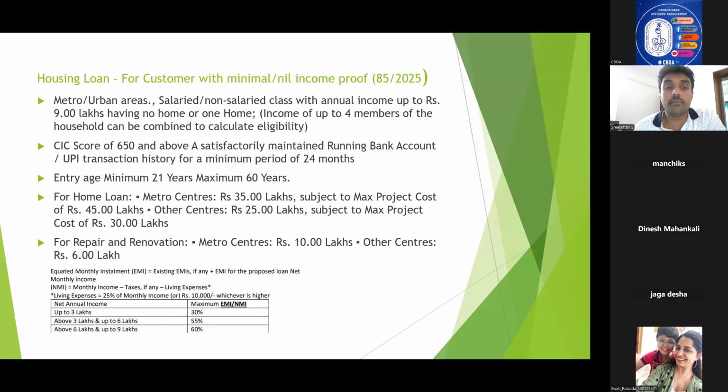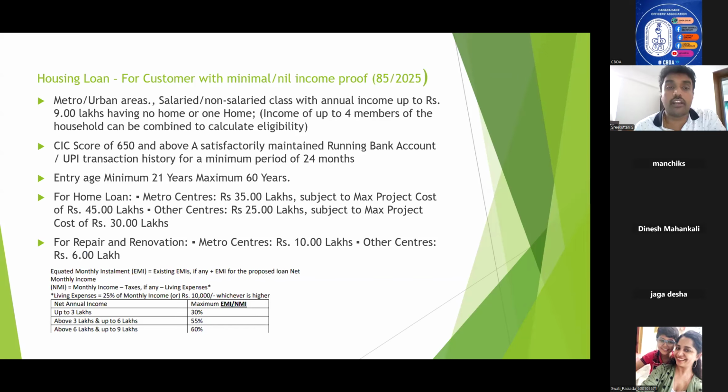The entry age minimum is 21 years, maximum is 60 years. Entry age means the age of the borrower when the loan is being sanctioned. So the age of the borrower should not cross 60 years at the time of sanctioning the loan. That is what is meant by entry age. In the case of general housing loan, entry age can be up to 75 years. But for repayment, suppose it is 74 years, then you will get only 1 year of repayment.